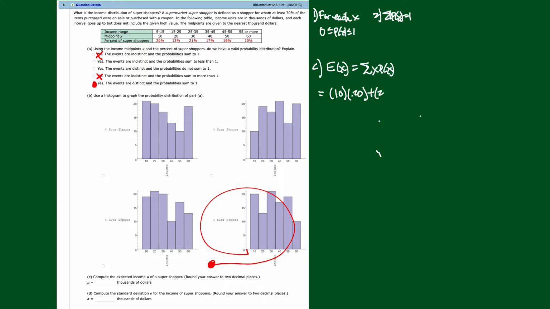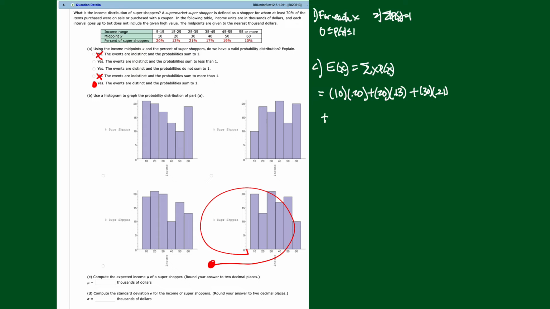Plus 20 times that probability, 0.13, plus 30 times that probability, which is 0.21. All right, now let me get rid of some of that junk. Do you see where I'm going here? 10 times the 0.20. I'm taking the x, 10, and the probability, 0.20, plus 20 times 0.13, plus 30 times 0.21. All right, I'll just finish it off here.